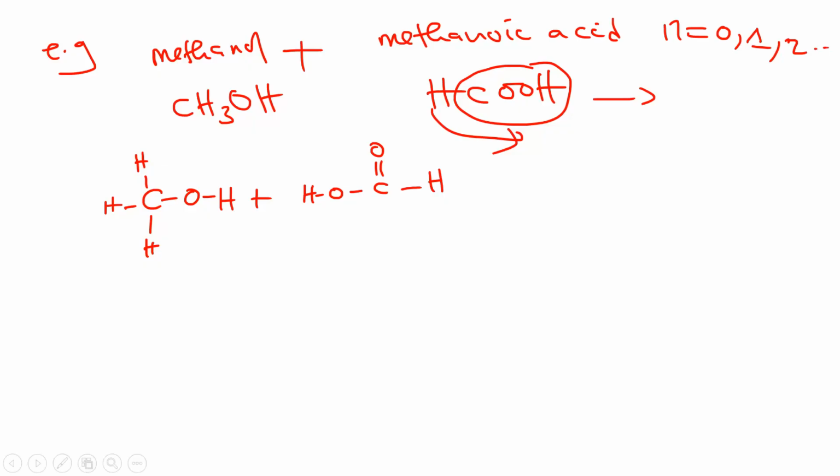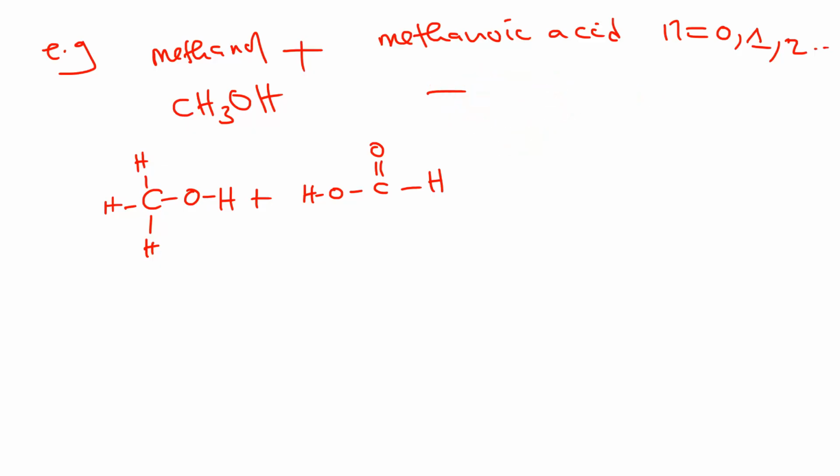Now, how does the reaction occur? What is the name of the catalyst that is used in this one? That is another question that you should know. What is the catalyst that is used in this case? What is used here is concentrated sulfuric acid as a catalyst. So the conditions are very important to understand. Concentrated sulfuric acid is used as a catalyst.